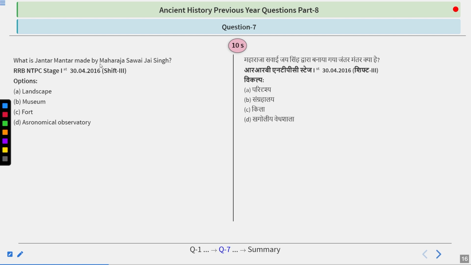What is Jantar Mantar made by Maharaja Savai Jai Singh II of Jaipur? So options are landscape, museum, fort, or astronomical observatory. So try to answer.